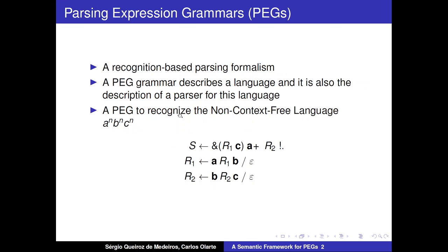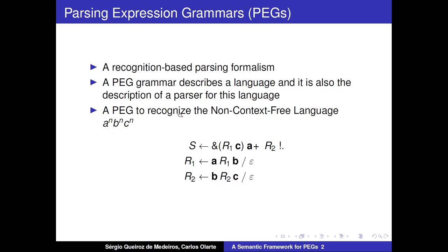PEGs are a recognition-based formalism. We can see a PEG grammar as both the description of a language and the description of a parser for this language. Below we have an example of a PEG that recognizes the non-context-free language that consists of a sequence of A's, B's, and C's.